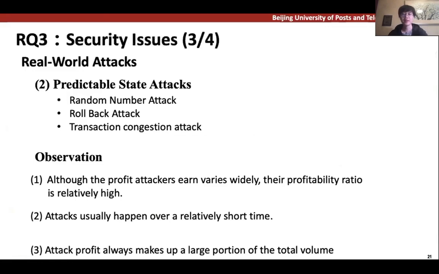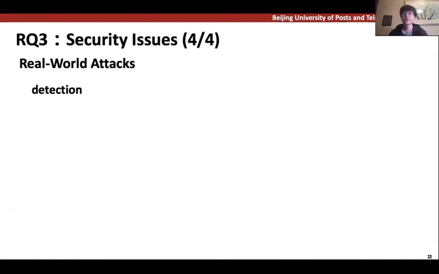Third, by analyzing the transfer actions between attackers and victims, we found that once attacks succeed, they usually do not use the DApp anymore. In other words, attack profit always makes up a large proportion of the total volume. This is quite different from normal users. Based on these features, we are able to propose a semi-automated approach to label suspicious attackers' accounts.